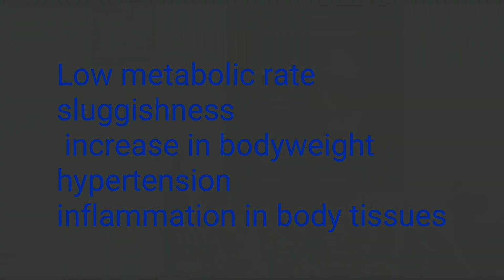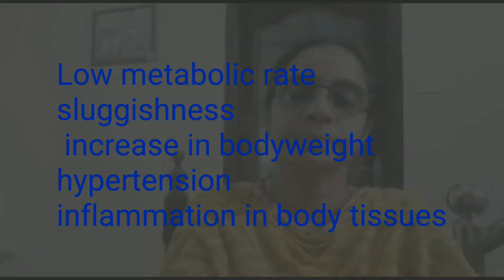In adults, the prolonged deficiency of thyroxine leads to another condition called myxedema. It is characterized by low metabolic rate, sluggishness, increase in body weight, hypertension and inflammation of the body.